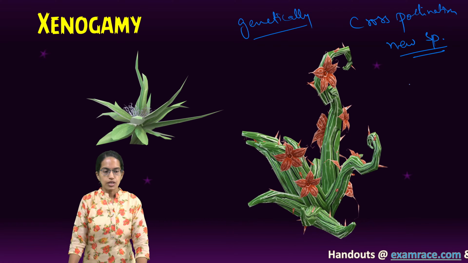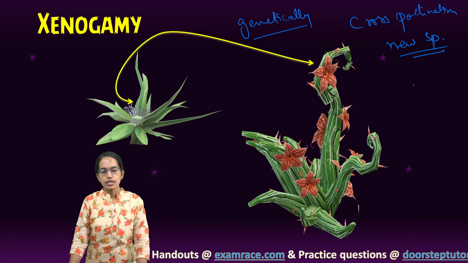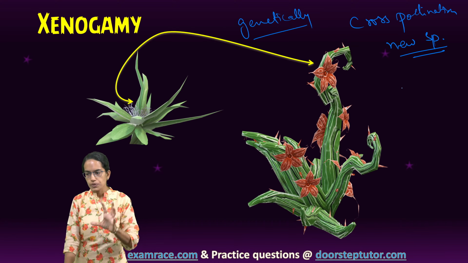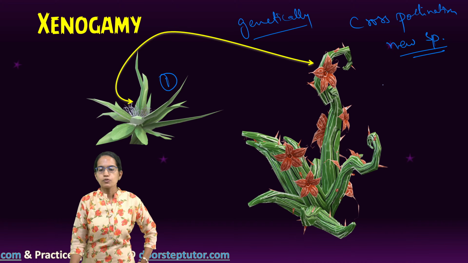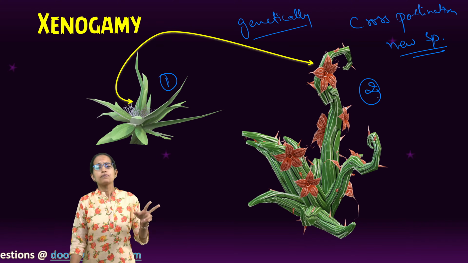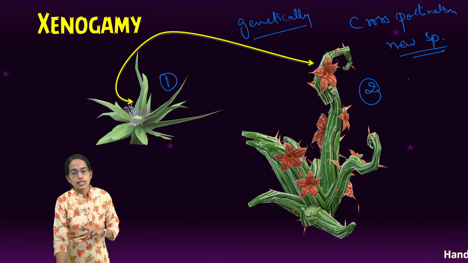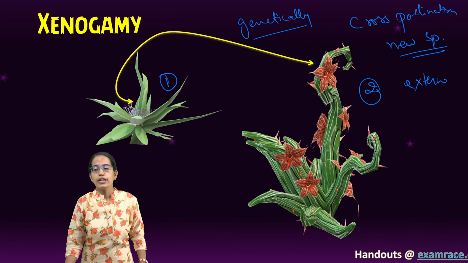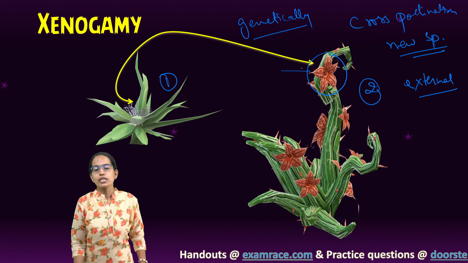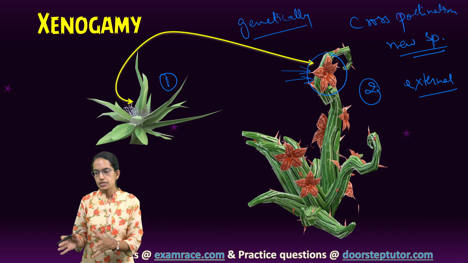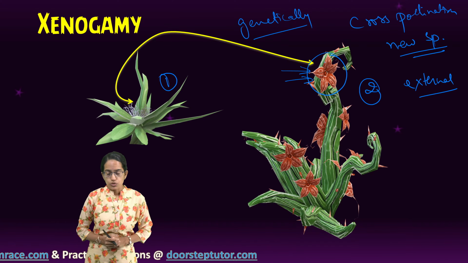Since they are between far-off plants, the most important thing is that the species characteristics are maintained. External pollinating agents are required, and the flowers must be beautifully colored so that the pollinators, like bees, get attracted. That is what is known as xenogamy.